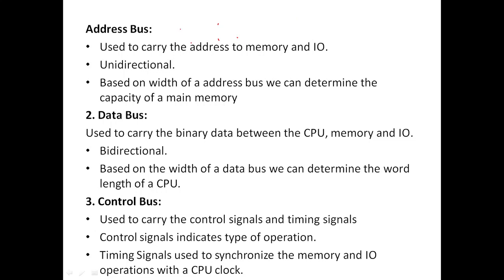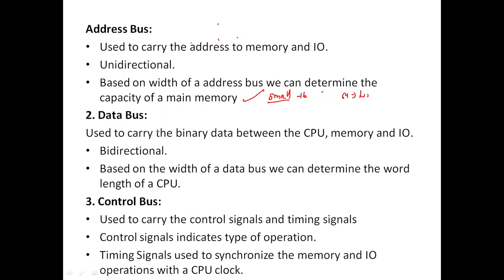Whether it is 16-bit, 32-bit or 64-bit, based on the address width we can determine the capacity of the main memory. If it is 16-bit, the capacity is very small. If it is 64-bit, it is somewhat high.